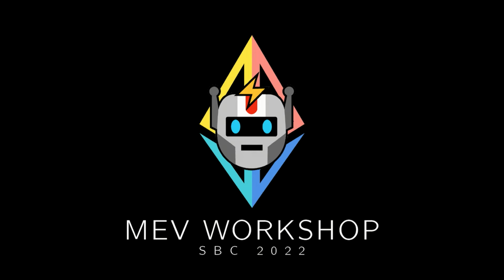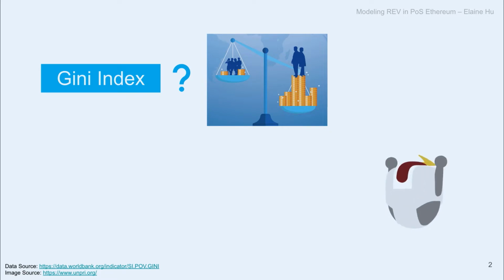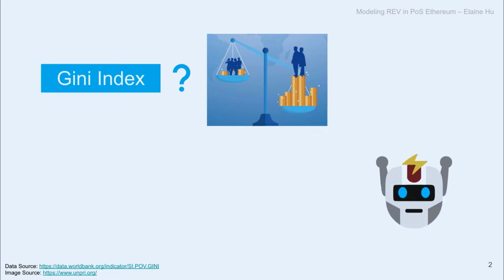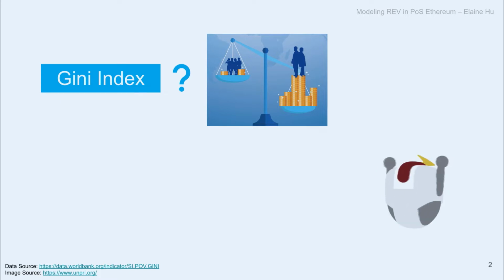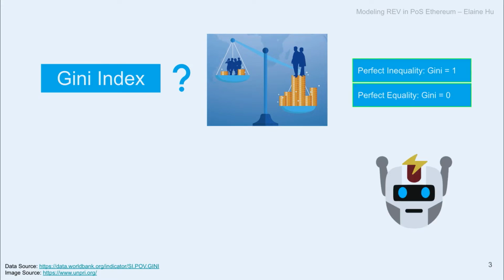Good afternoon, everyone. Has anyone heard of the Gini index? Not so many. Not as many as PBS, right? So this is a way of measuring wealth inequality. It's often used by economists to compare wealth inequalities between different countries. I've collected some data here, but before that, I want to show you that a Gini equals 1 means perfect inequality. A Gini equals 0 means perfect equality.